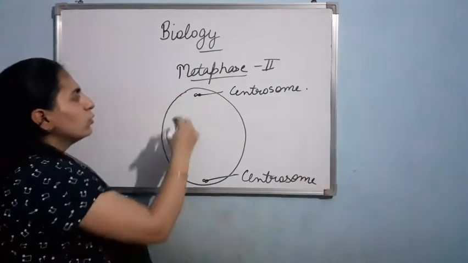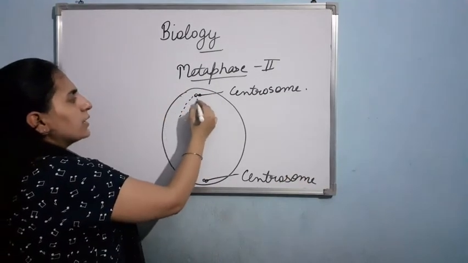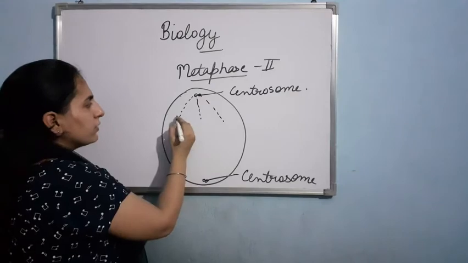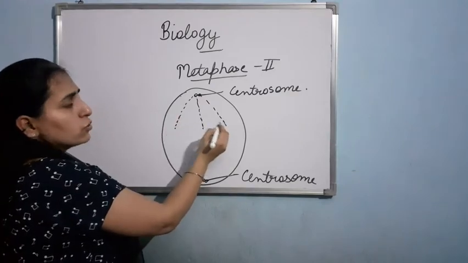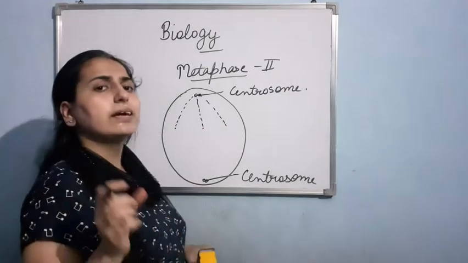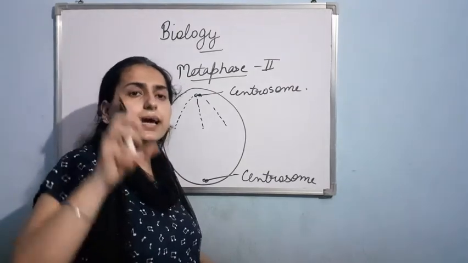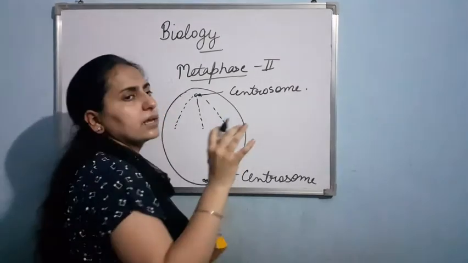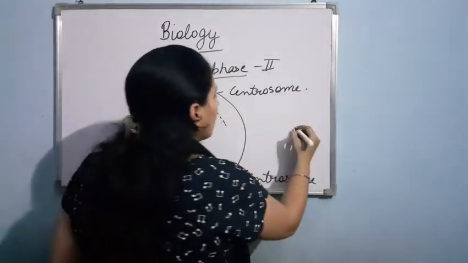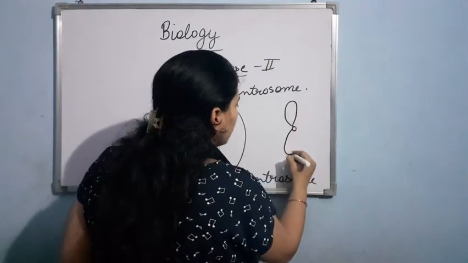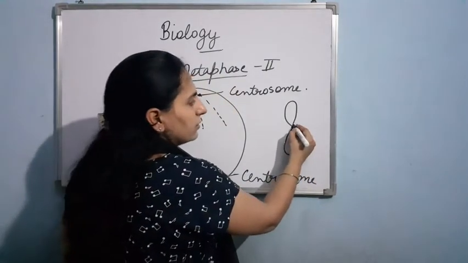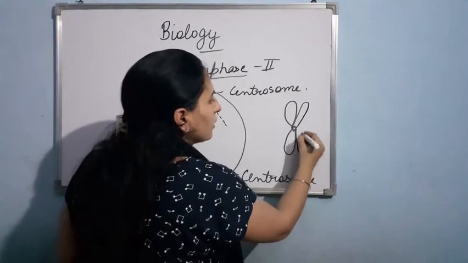So what will they do? They result in the formation of spindle fibers, and these spindle fibers will get attached at the kinetochore of the centromere. If I talk about the structure of the chromosome, it is like this. There is a centromere at the center, and then there are two sister chromatids.